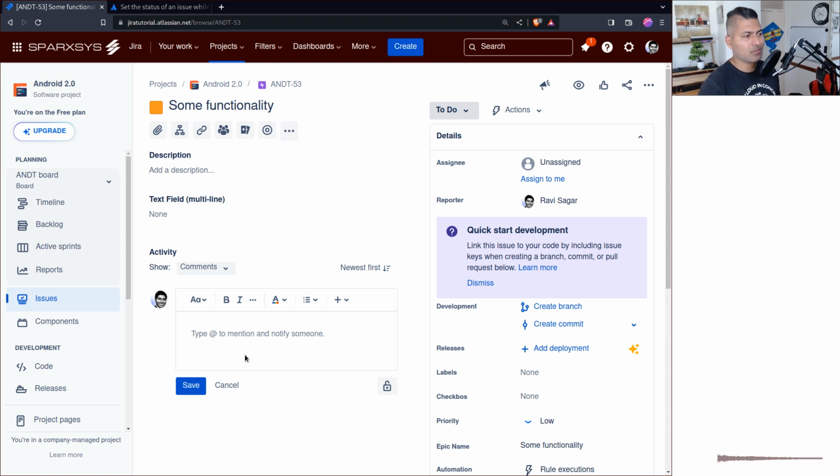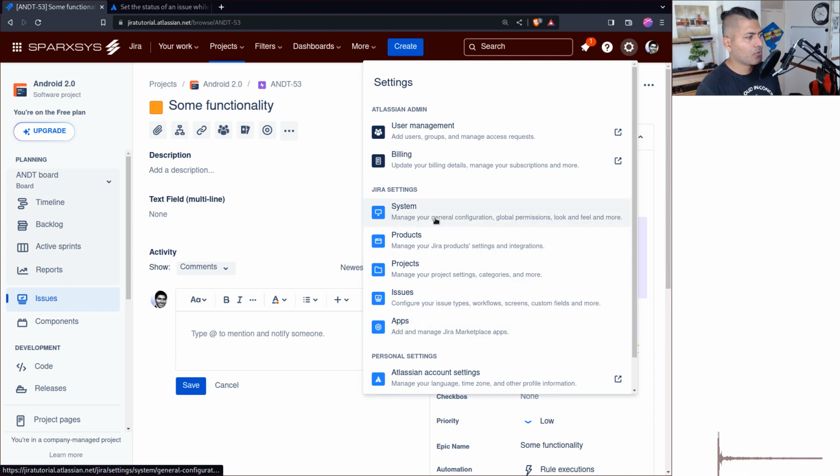I can't really recommend it to my clients or someone who is using Jira, that okay, you can straight away create a new issue with the status In Progress. Not sure. What do you think? Let me know. Do you think it's a good idea? Now, the thing is, I believe you can disable this feature.